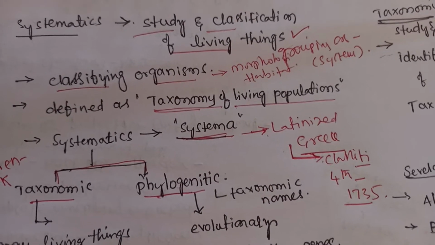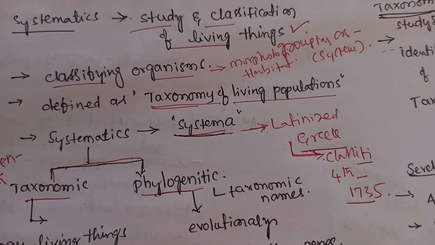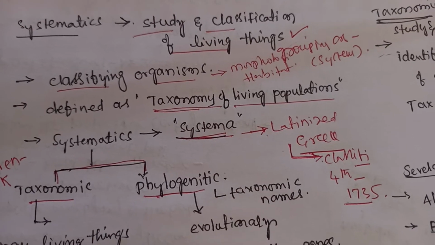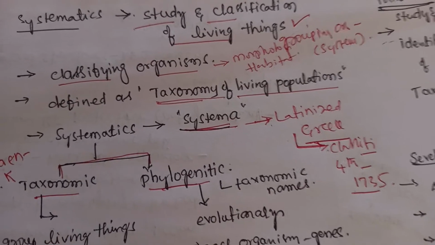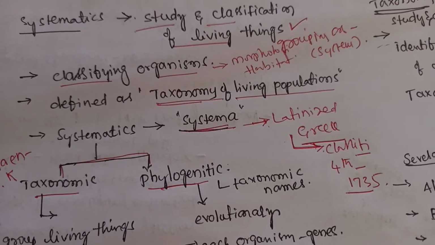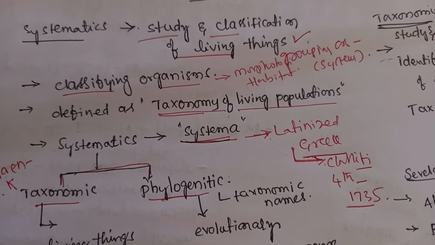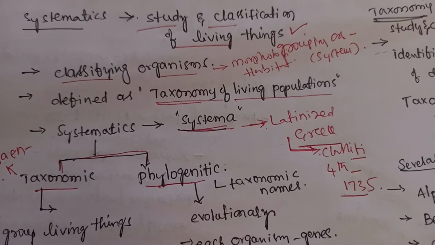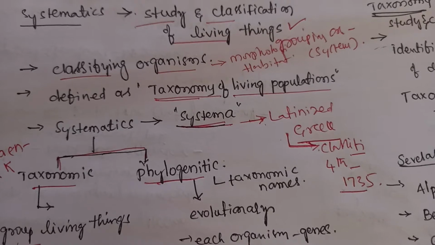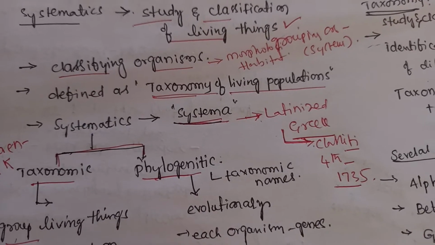Taxonomic classification means grouping living things together based on shared traits. According to this taxonomic classification, a group of living things share their traits together.